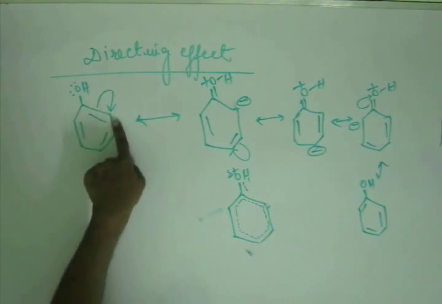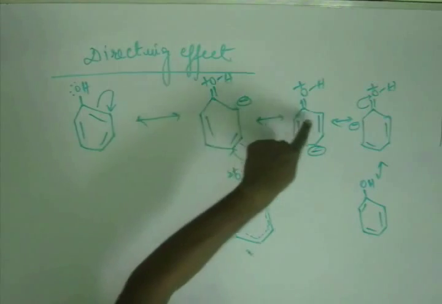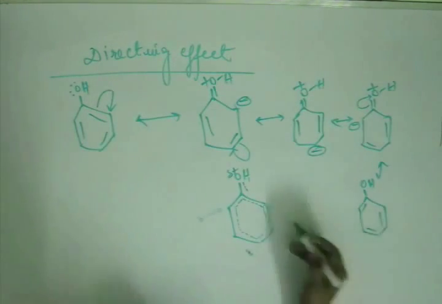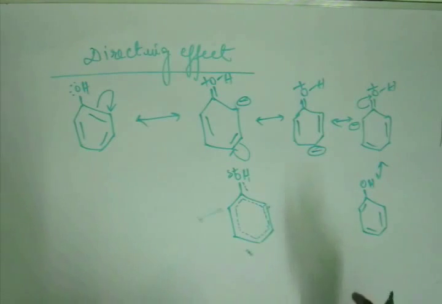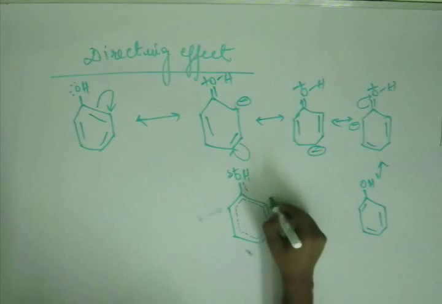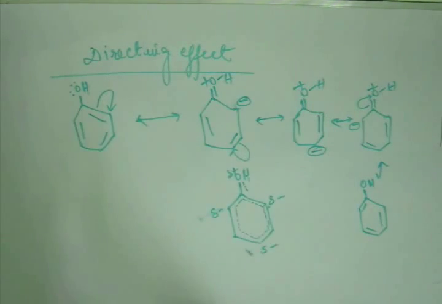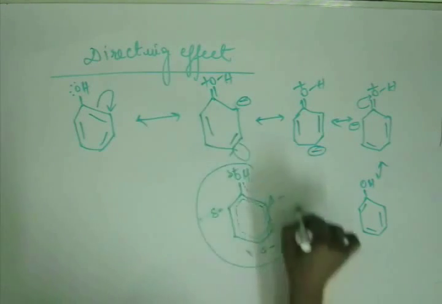If you look at this ortho, it is neutral, negatively charged, neutral, neutral, negative, neutral. That means it is neither neutral nor negatively charged. That means it has neither 0 charge nor -1 charge, somewhere in between 0 and -1. That means del negative. Similarly, para del negative, similarly the other ortho del negative. So this is the resonance hybrid.